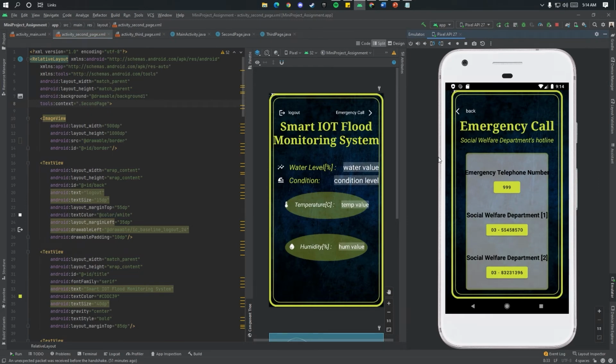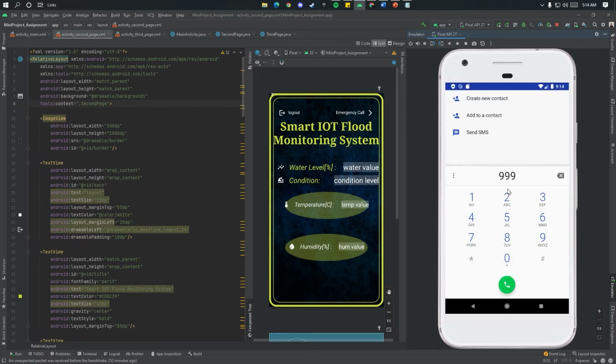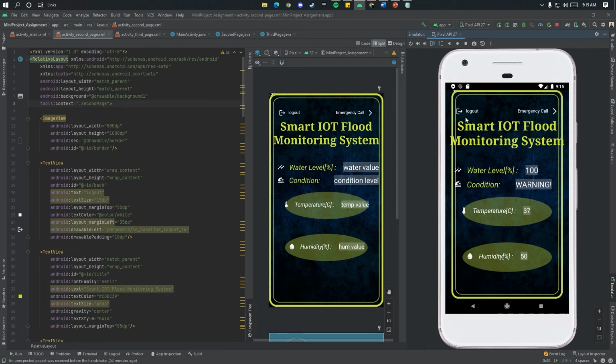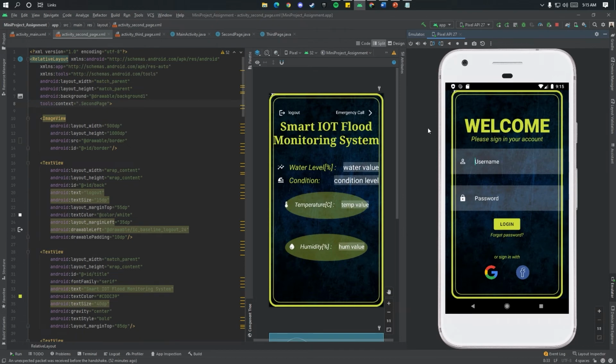So we have three phone numbers on our emergency page. The first number is an emergency number, while the other two are Social Welfare Department numbers. By clicking on a phone number, it will be taken directly to our phone call. So basically, this page was created to allow users to make emergency calls easily. Furthermore, when the user is not using this app, they can log out at the top left inside our dashboard page. That's all for our GUI.